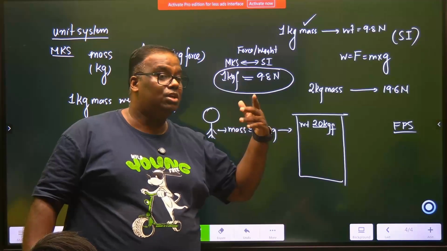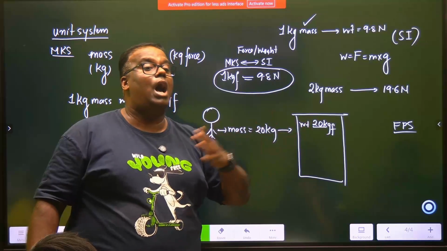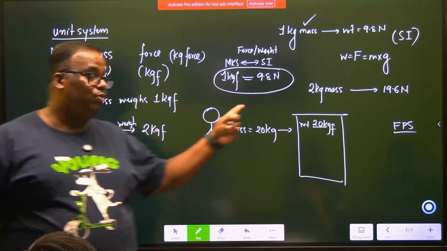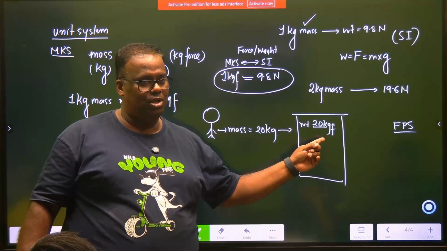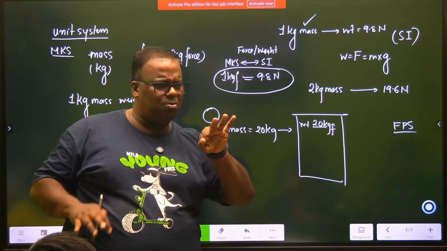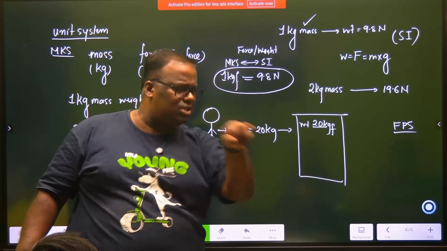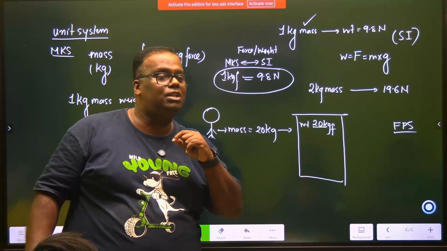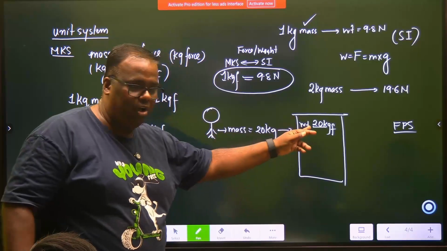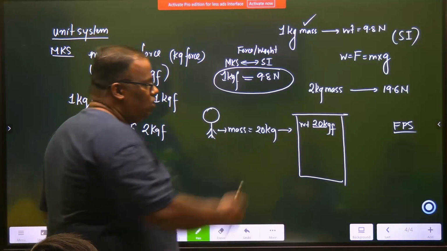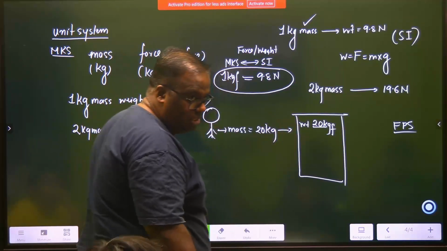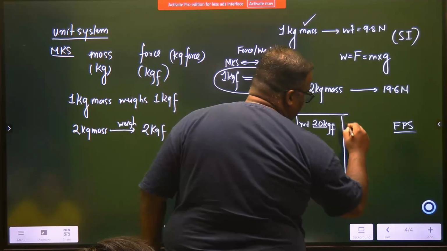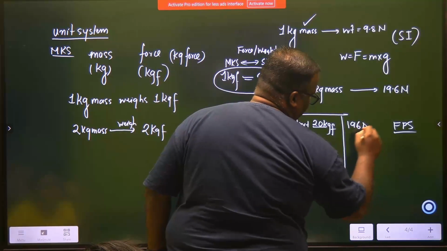How much tomatoes did you buy? I bought 1 kg mass of tomatoes that weighed 1 kg force. If it was a digital scale and I had changed it to SI, immediately the reading would come as 9.8 newtons. So this boy, 20 kg, right? For 2 kg, how many newtons? 19.6. So for 20 kg he will read as 196 Newton.